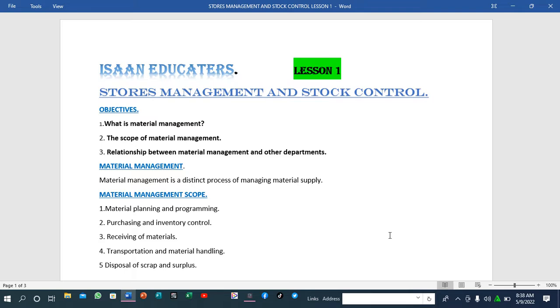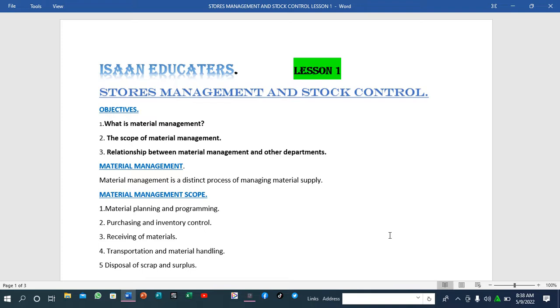On today's objectives, we want to know what material management is. You're also going to learn about the scope of material management, and the relationship between material management and other departments. So basically those will be our objectives for today. I hope this video tutorial will be of great help to you.